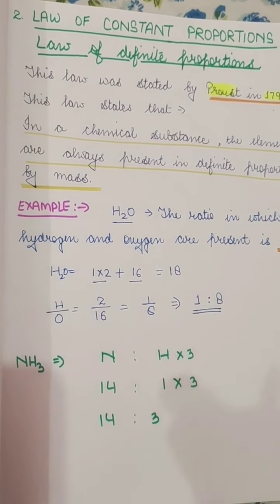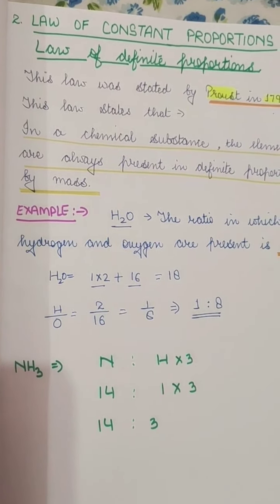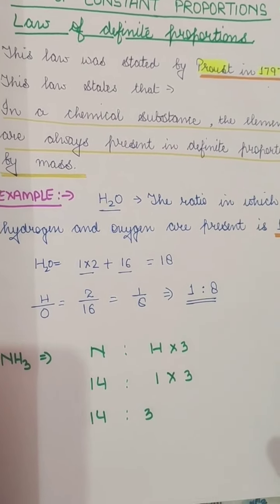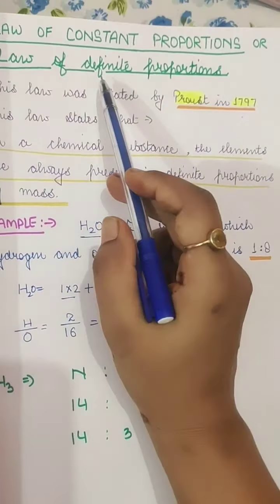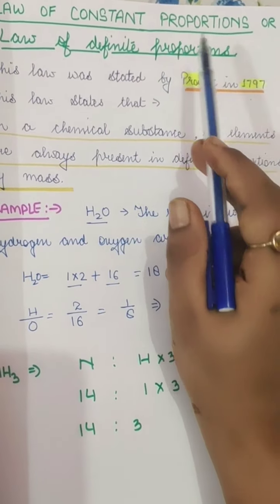Previously we have read that in any chemical reaction the mass of the products is always equal to the mass of the reactants. Now in this second law there is always a constant, or definite, proportion.